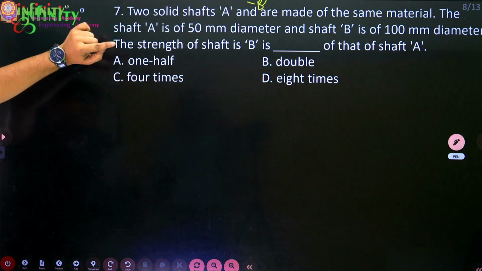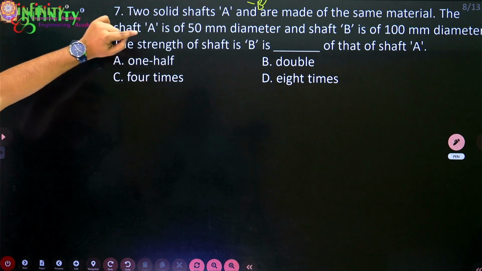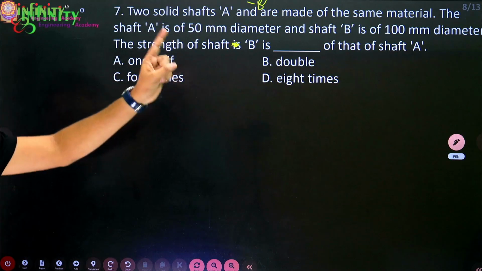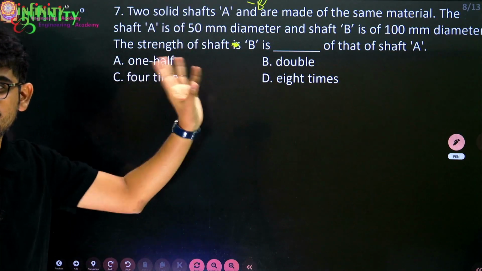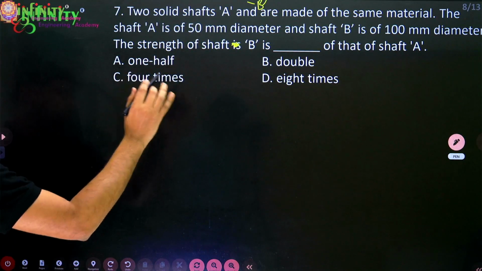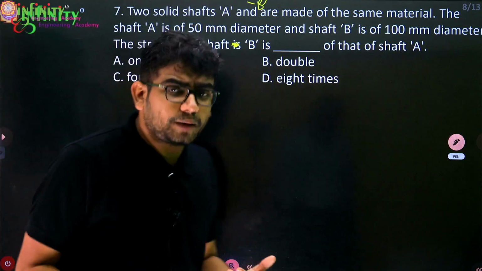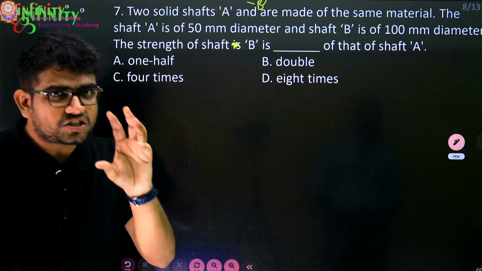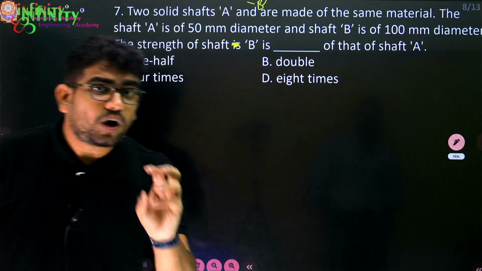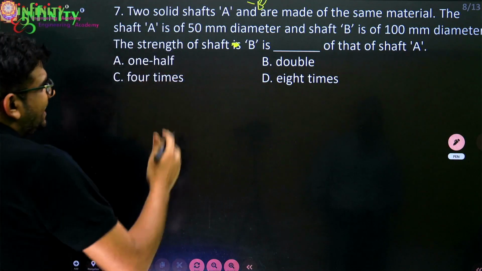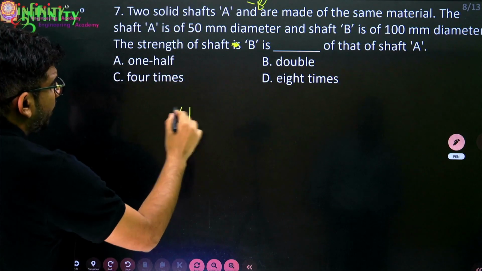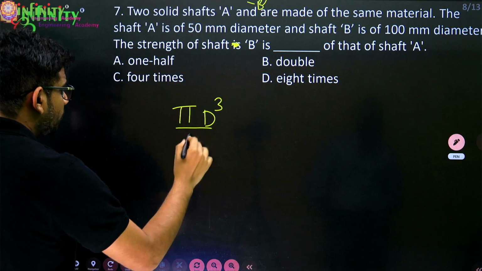The strength of the shaft B is dash of that of shaft A. Basically, the strength depends on the polar modulus. In the case of a circular shaft, the formula for the polar modulus is pi d cube by 16.